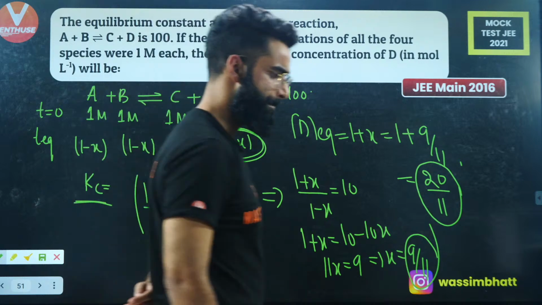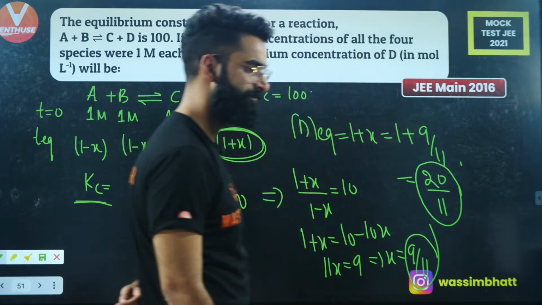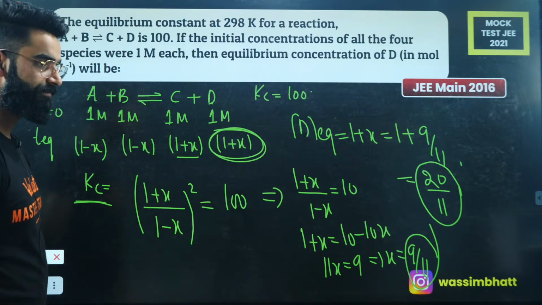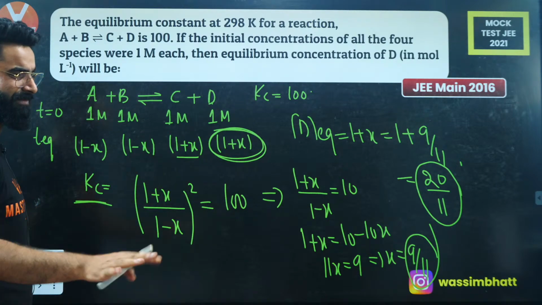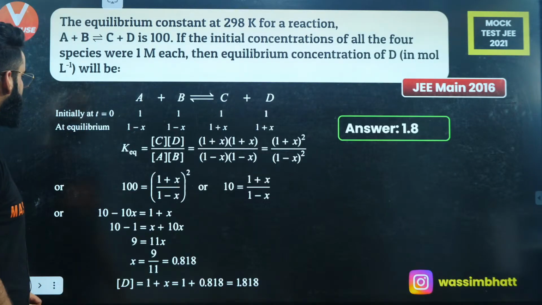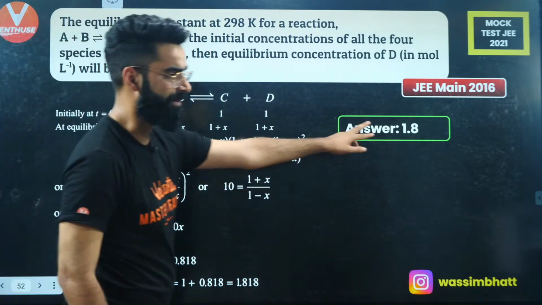Done? Dusted? Exactly, it will come out to be something like 1.8 something. I don't remember, that you can do on your own. So finally, you're getting the answer as 1.8.